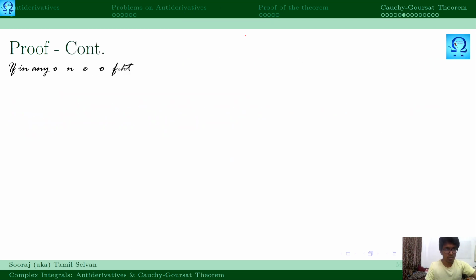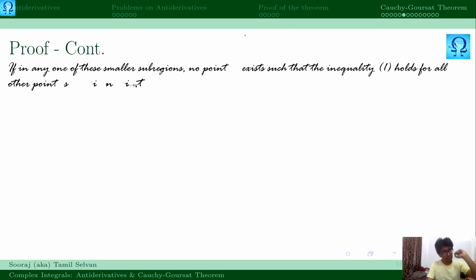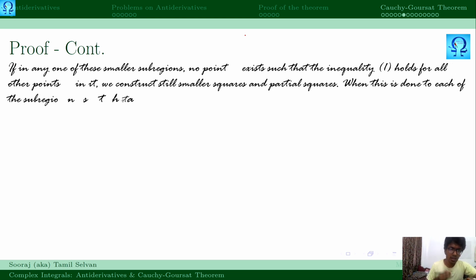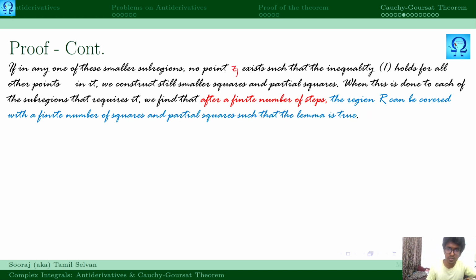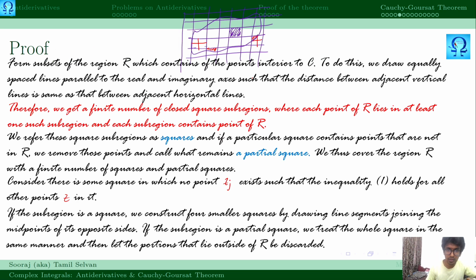Next, again, if in any one of the smaller subregions no such point exists such that the inequality holds for all points in it, we again do the same thing. Suppose this is the square in which it is not happening, we then subdivide it.